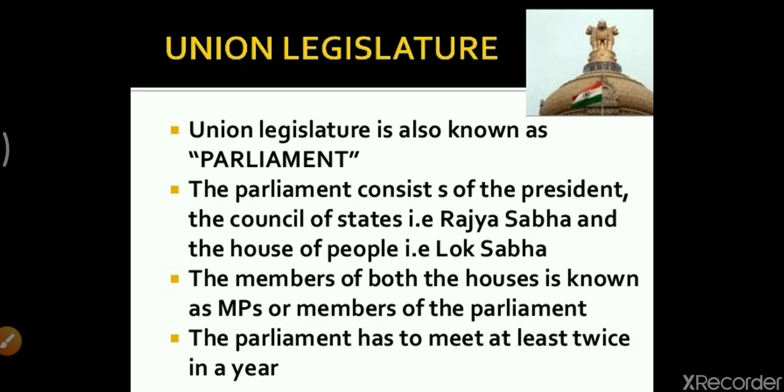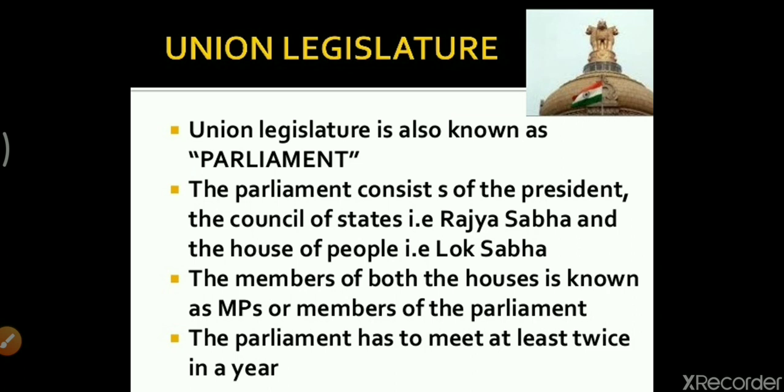So do remember this, because this question is usually asked in the boards. Name the three components of the Parliament, or what the Parliament consists of. So you have to write all the three names. Then the members of both the houses are known as MPs, or Members of Parliament.